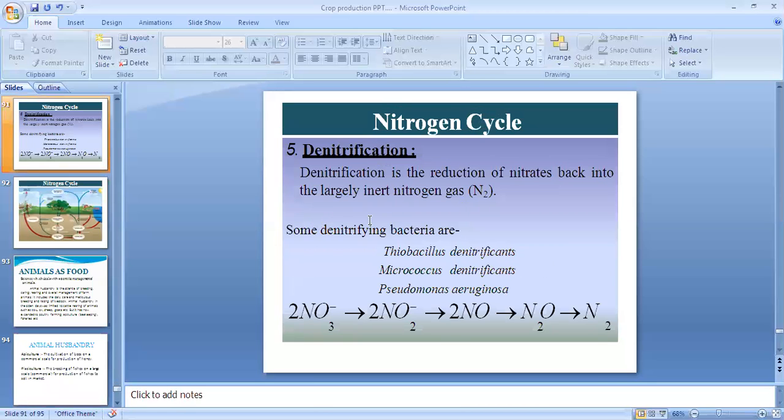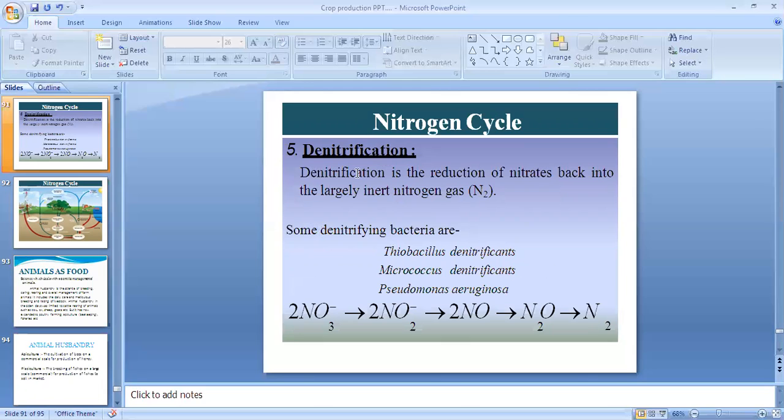Denitrification. Already the nitrification process takes place. This is denitrification. Here another kind of microorganism is involved, the denitrifying bacteria, which convert nitrogen in the soil back into atmospheric nitrogen.